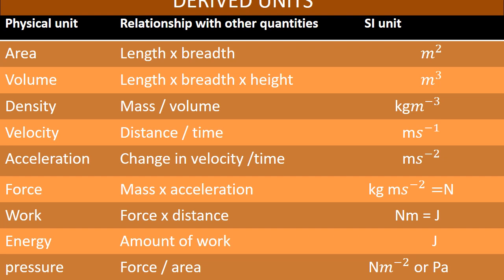And then for volume, length into breadth into height. For finding volume we need length, breadth and height. So what is the SI unit of volume? Meter cube. And then the third one is density. To find density, what is the formula? Mass by volume. Density equals mass by volume, or mass upon volume. And what is the SI unit of density?